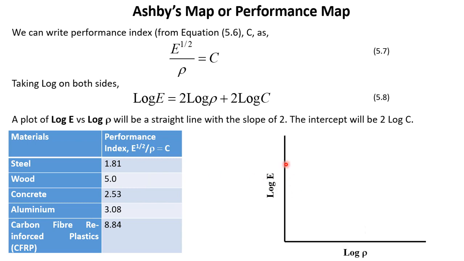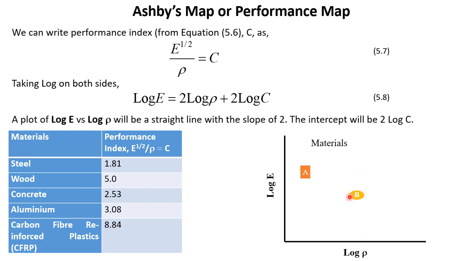Now let us plot this curve: log E on the y-axis, log rho on the x-axis. The values of E and rho are material properties, so we can get material properties for many kinds of materials. Just as an example, let's say our material A is here with a certain value of E and a certain value of rho. So we take the logs of these E and rho and we can plot this one.